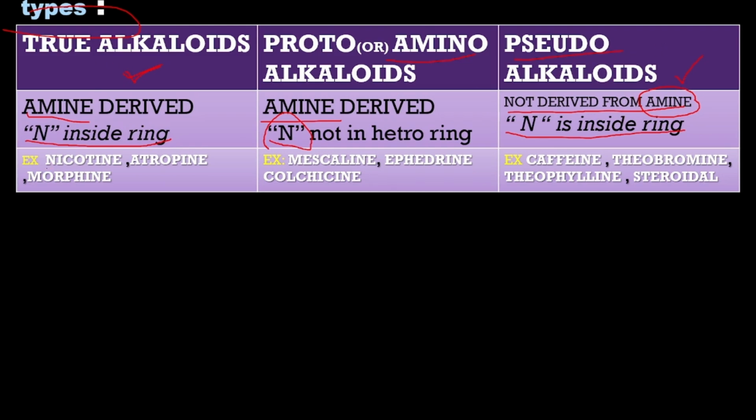Now, true alkaloid examples: nicotine, atropine, morphine. Protoalkaloids or amino alkaloids, examples: mescaline, ephedrine, and colchicine. Next, pseudoalkaloids: caffeine, because there are some different properties related to this, theobromine, theophylline, and steroidal alkaloids. We are going to discuss the steroidal alkaloids as an example in classification.